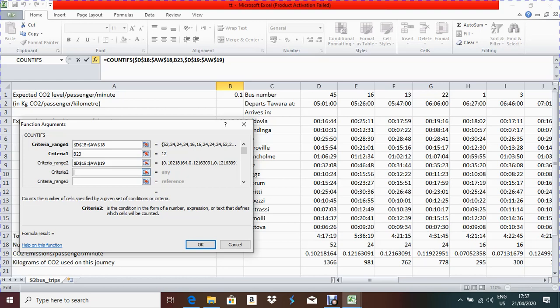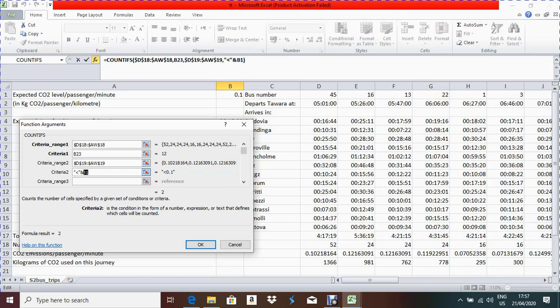The criteria will be under inverted commas, less than, with the inverted commas closed, then the ampersand sign, and then B1. B1 should be an absolute cell reference. Why? Because you are always going to compare with the same data, right? It is not changing. The expected carbon dioxide level is only B1. Always you are going to compare all those carbon dioxide emissions with only B1.